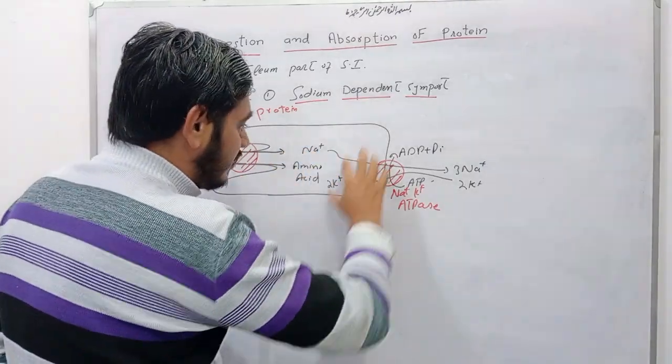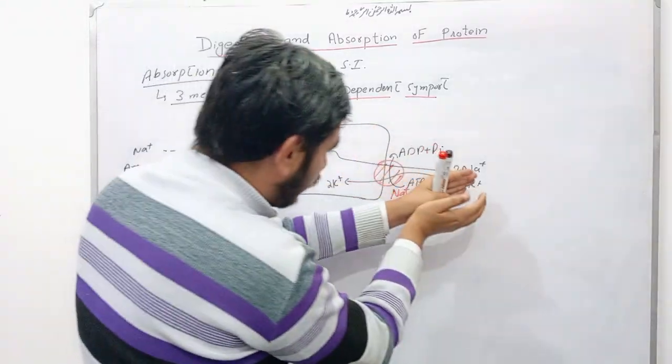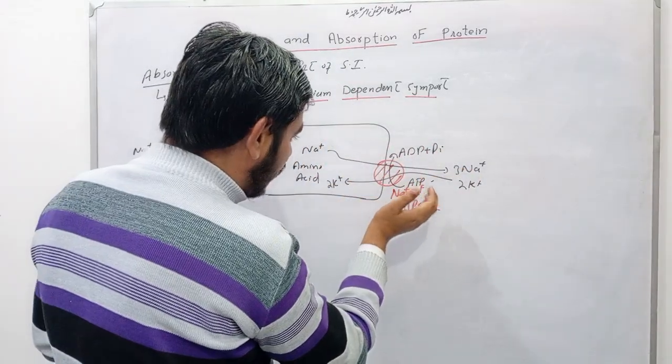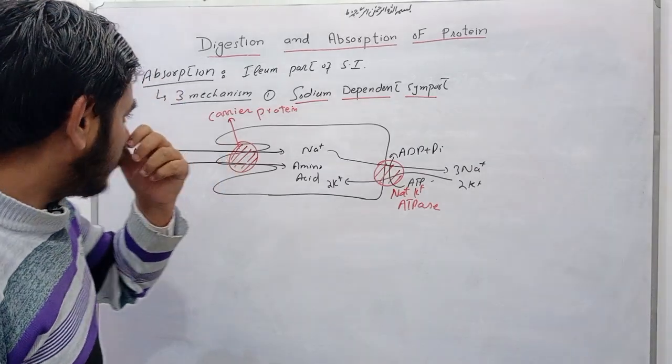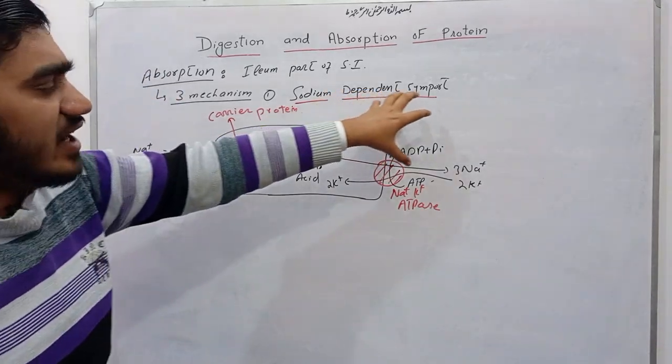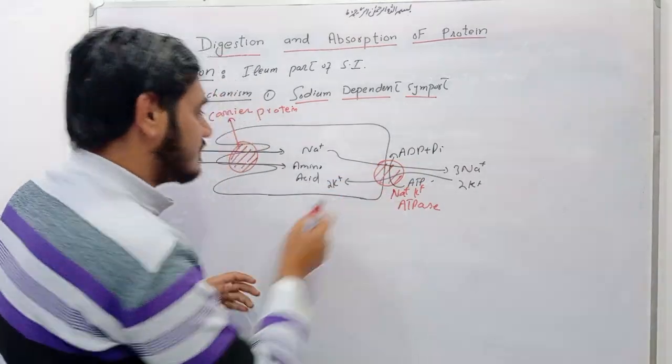Then with the help of sodium potassium ATPase enzyme, three molecules of sodium move outward and two molecules of potassium move inside the cell. Sodium dependent transport is a type of secondary active transport. Why? Because utilization of energy is indirect.